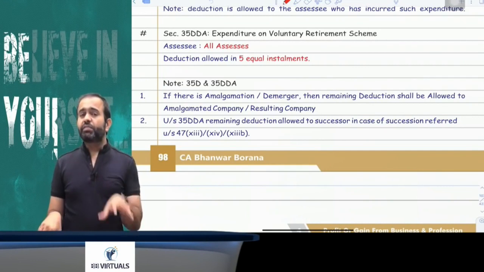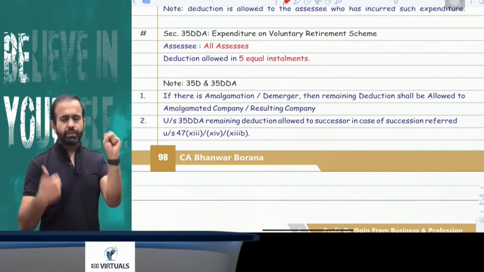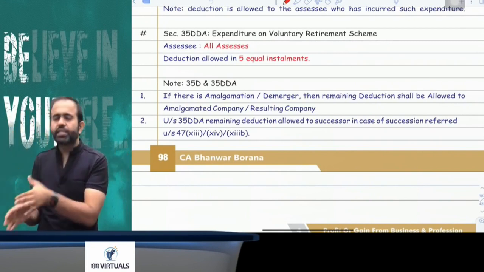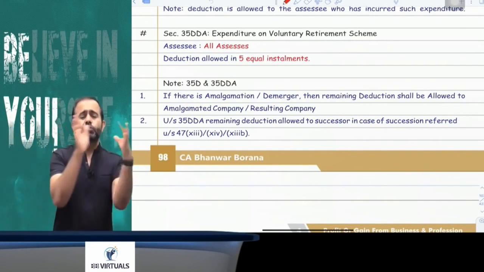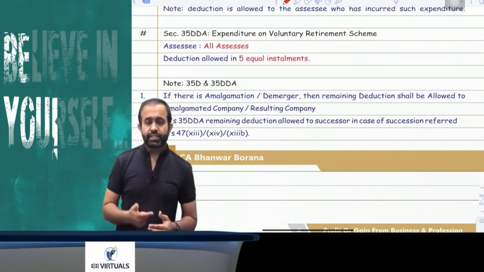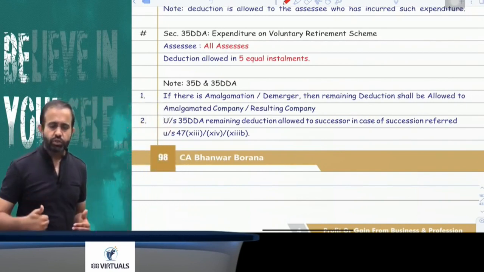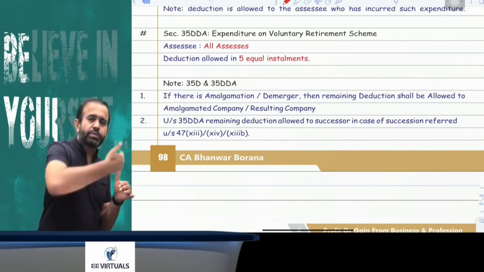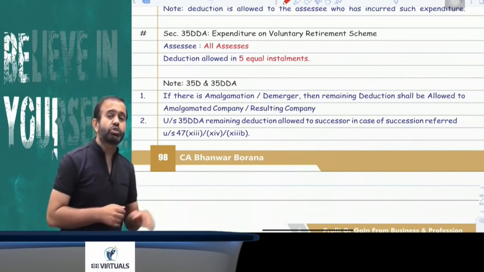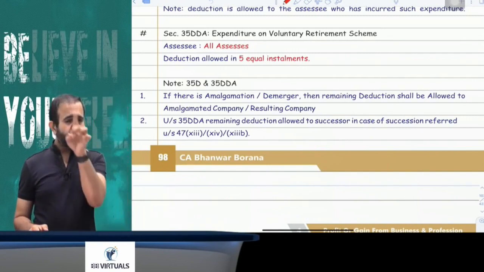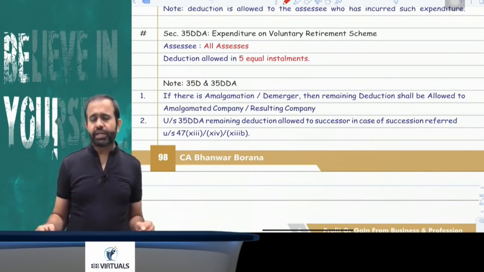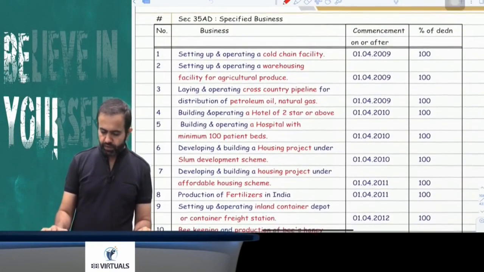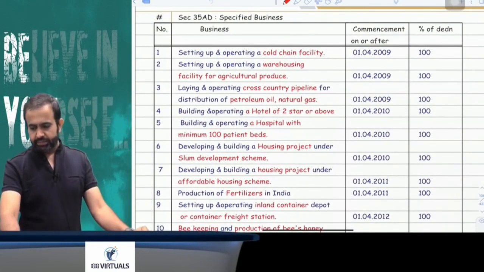Now next part, in 35DDA, if there is an amalgamation, demerger or succession, meaning company to company, proprietor to company, partnership firm to company, or small company to LLP. In case of amalgamation, demerger or succession, in case of VRS, suppose 3 installments are already claimed, now the remaining 2 installments will be claimed by the new person. If after 3 years there is an amalgamation, demerger or succession, then the remaining installments will be claimed by the new person, and in the year of amalgamation, demerger or succession, that year's installment will be claimed by the new assessee only. You got my point or not? Yes. Now the next section is 35AD.